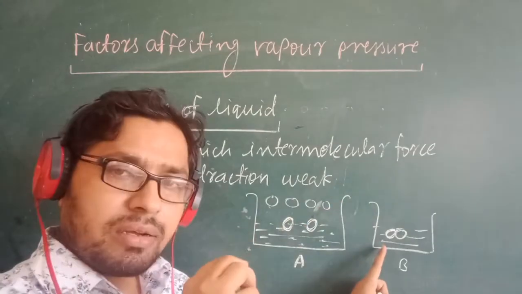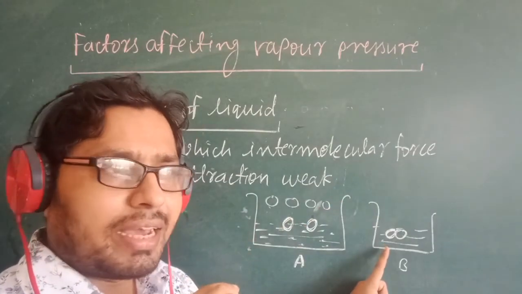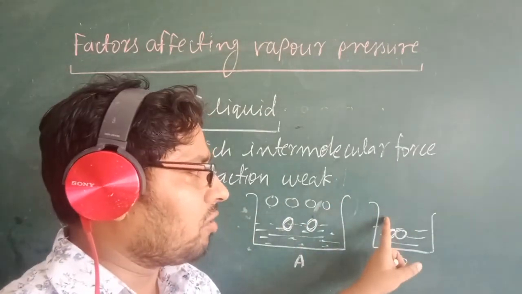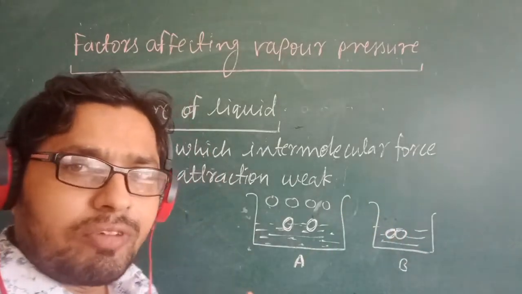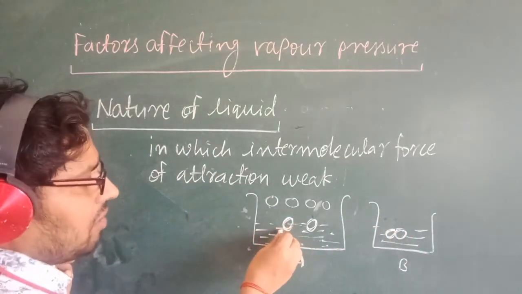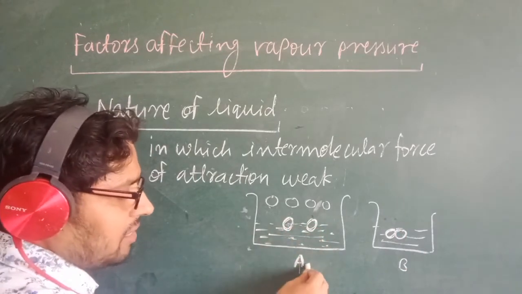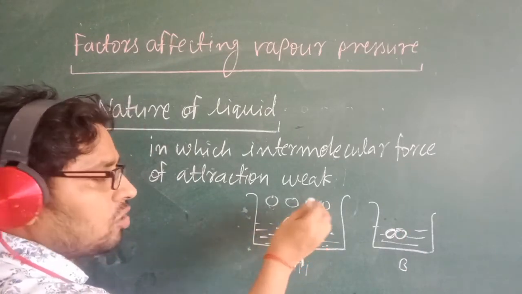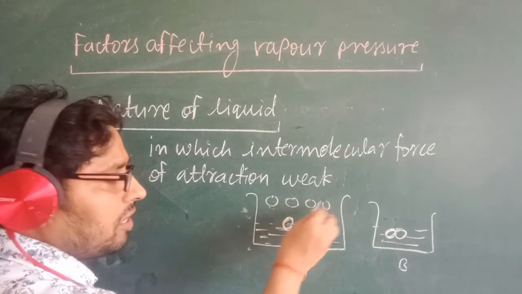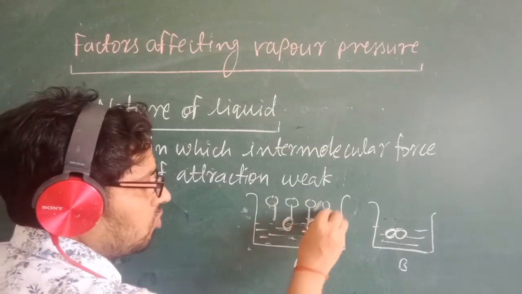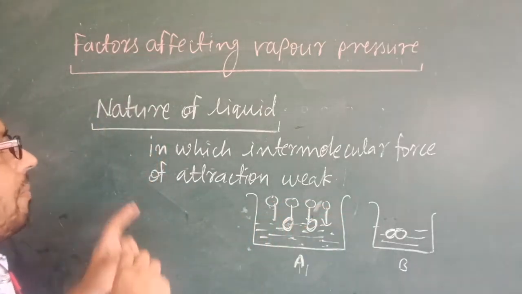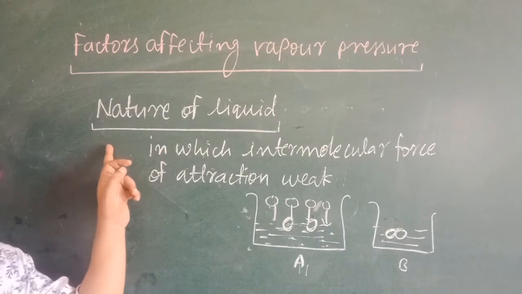Whereas here the force of attraction is very high, so by giving heat they are not converted into vapor easily. Very simply, the liquid in which the force of attraction is weak converts into vapor easily when heated. So the number of vapor particles increases, and they apply pressure on the liquid. That means the nature of the liquid is also a very important factor.